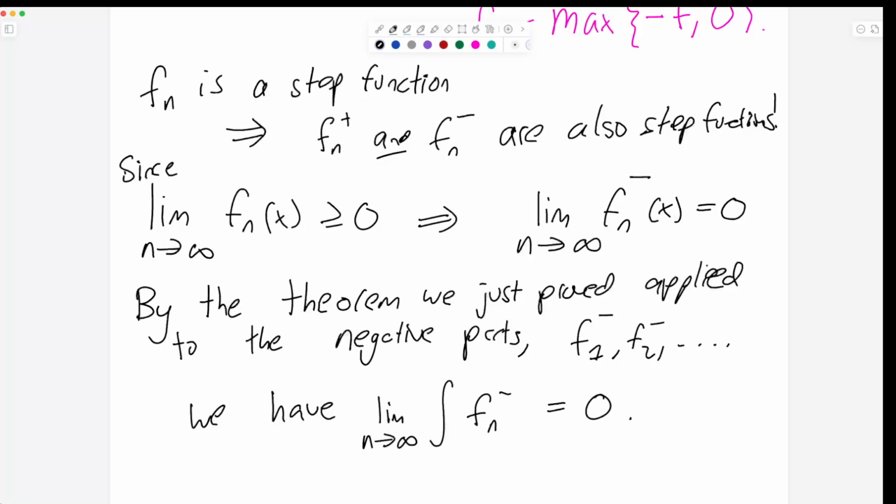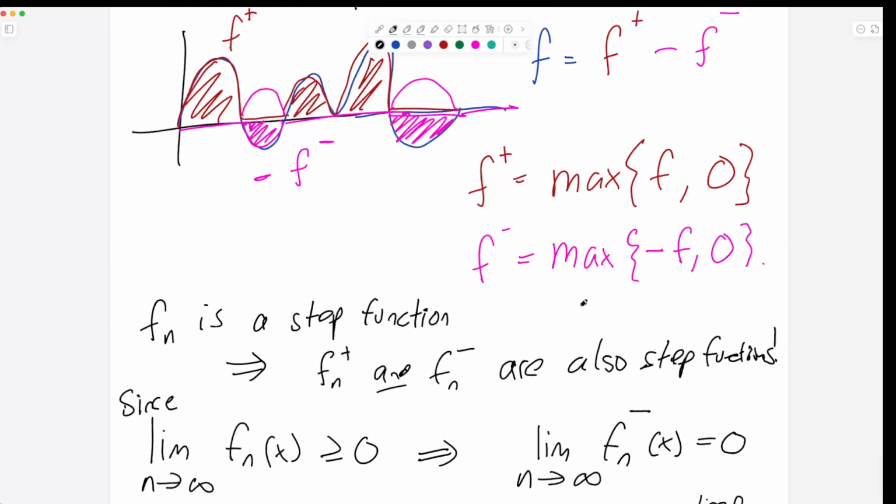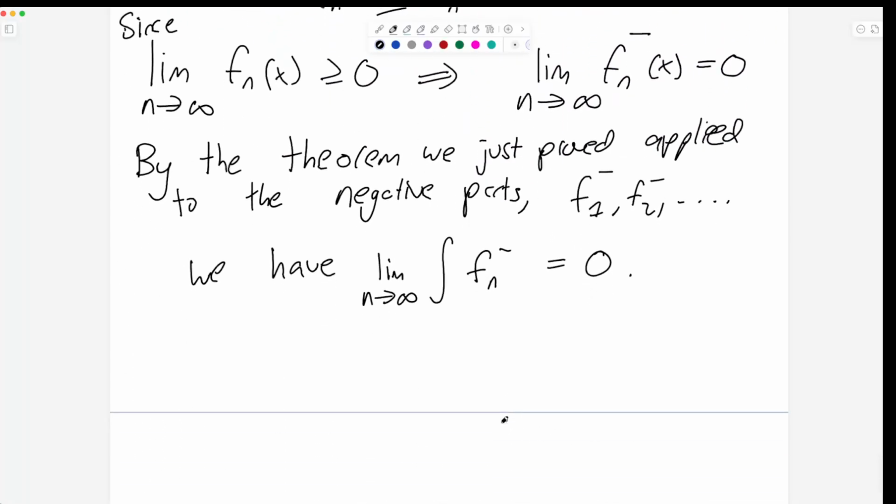Right? So the Fn minuses are going to 0 pointwise, they're all step functions, and therefore their integral is going to 0. And so if the integral of the negative parts is going down to 0, then what's left? Well, the integral of the function f will be the integral of the positive part, and the positive part is always greater than 0. So it's going to be greater than 0. So we just got to do a little chain of inequalities here at the end.